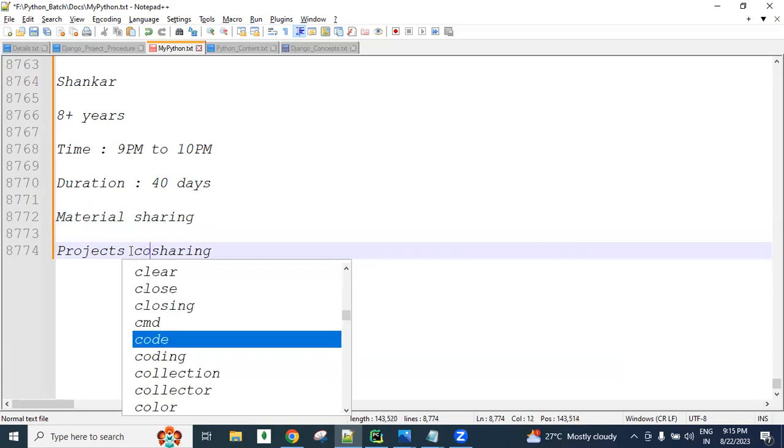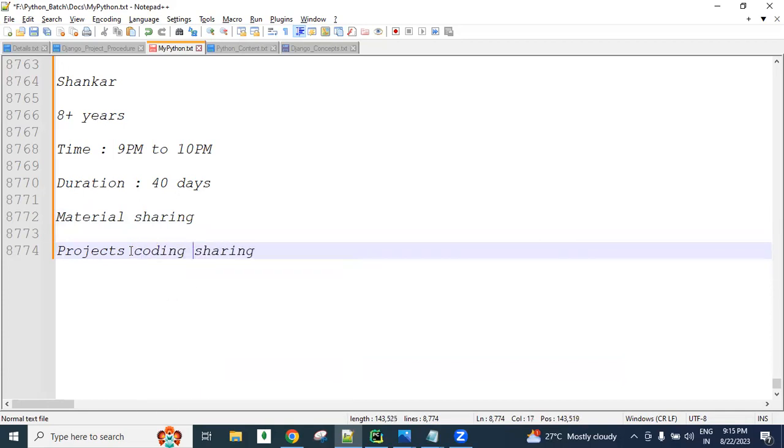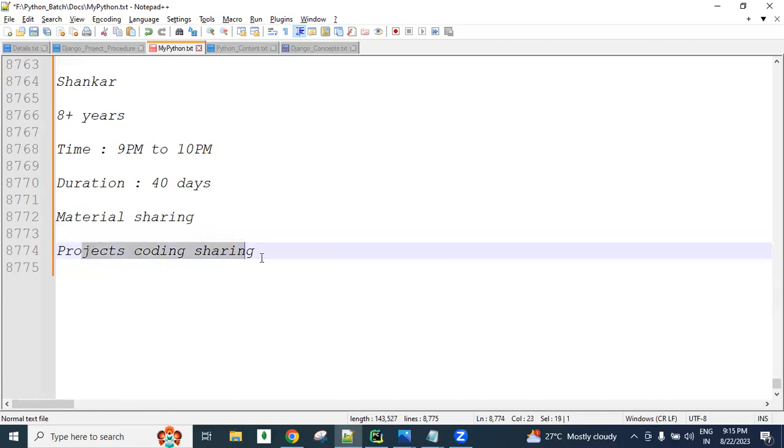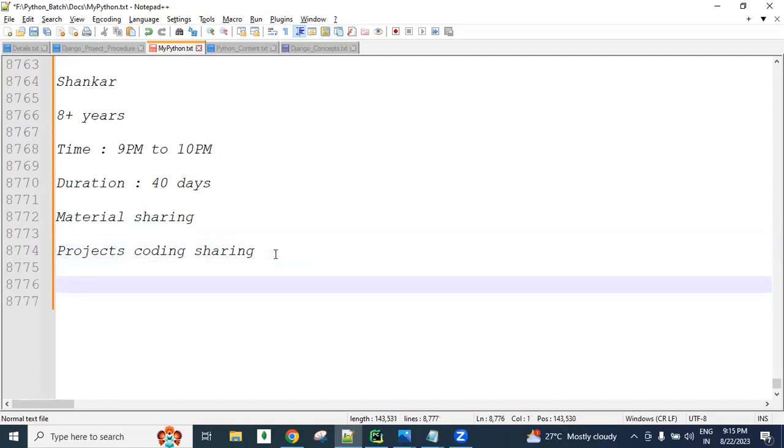Projects code, guys. I'm simply sharing project coding to you. By seeing my code, you need to practice, so then you will increase your capability, guys. Every day our class is also recorded.